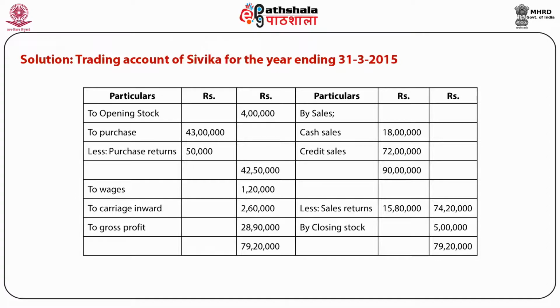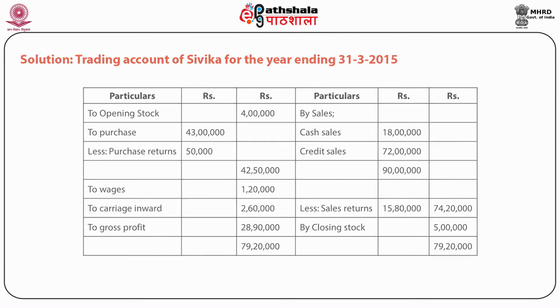Expenses, wages, carriage inward are shown on the debit side, whereas the balancing figure, when we have to calculate the balance, we have to compare two sides, credit side and debit side. In this example, credit side is more than the debit side, and the net result is gross profit. It means the firm is earning gross profit and its income is more than its expenses.